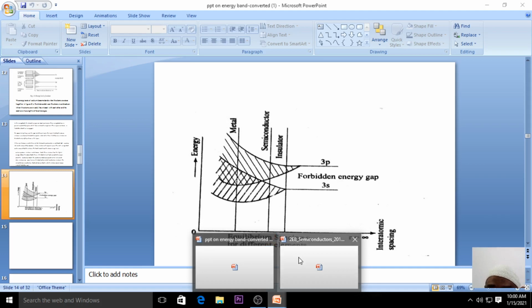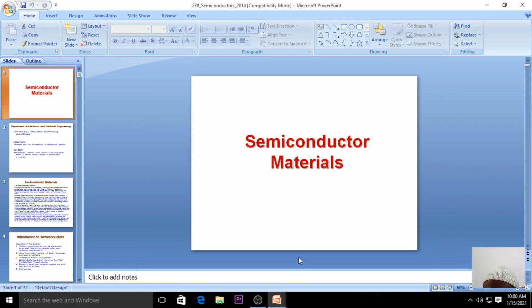Now why should an engineering student understand, or why is he learning about semiconductors? Because your computer, your PC, and as we just discussed, your processor, is actually a semiconducting device. So an engineering student should understand what a semiconducting material actually means, what a semiconductor is, and how semiconductors are classified into different categories.